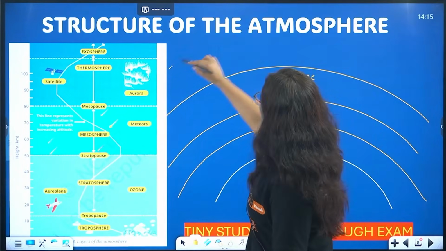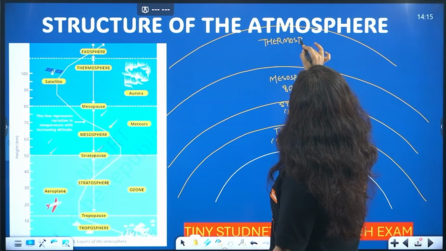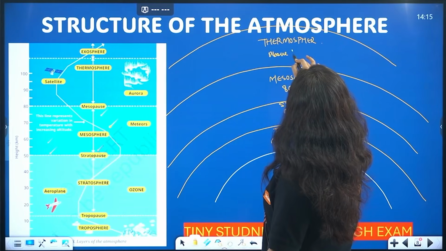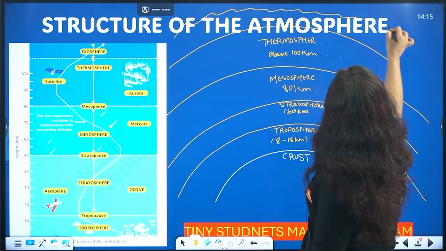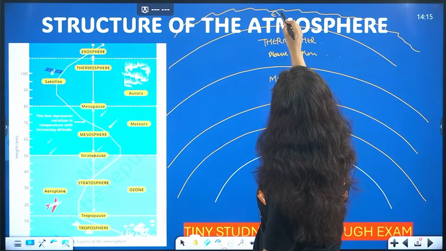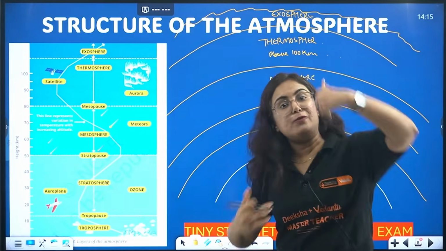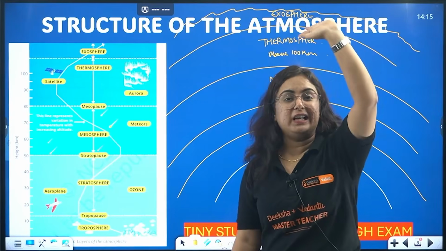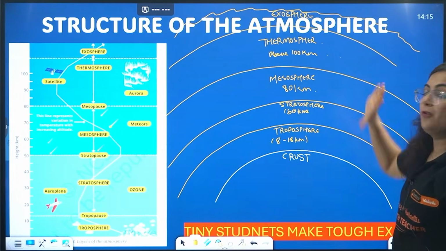Then we have the thermosphere. If you look at the thermosphere, it is somewhere above even 100 kilometers. And then the last layer, which actually gets mixed with the universe, and hence we call it the exosphere, like it is taking an exit from the atmosphere. Exosphere, exit from the atmosphere. Getting my point? So these are the layers of the atmosphere.